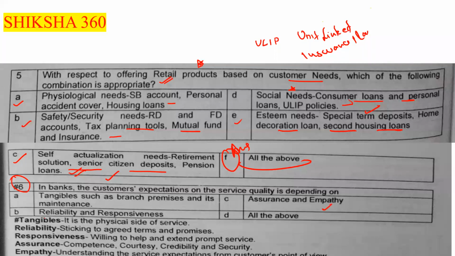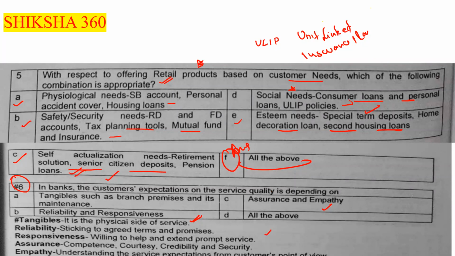What is tangibles? It is the physical side of the service. Reliability is sticking to the agreed terms and promises. Responsiveness is being willing to help and extend prompt service.